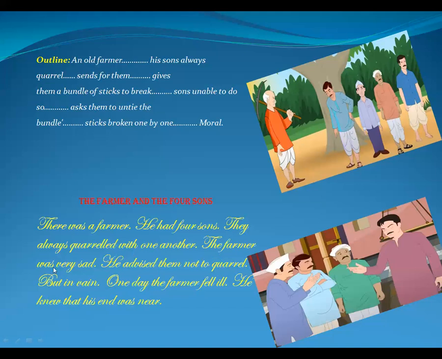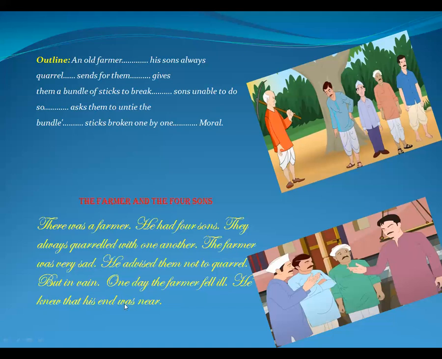The farmer was very sad. He advised them not to quarrel, but in vain. He was tired of saying that. One day the farmer fell ill.